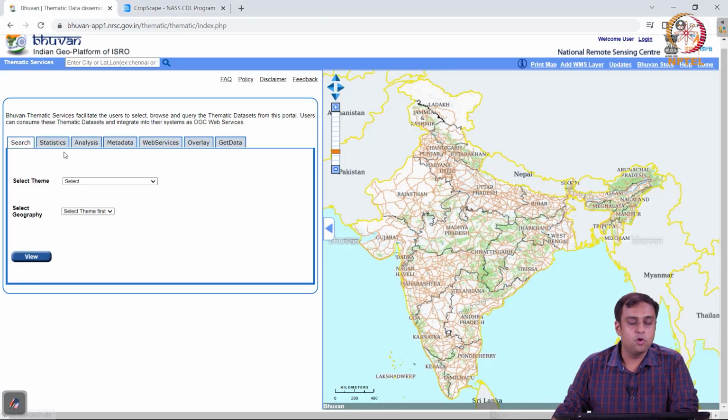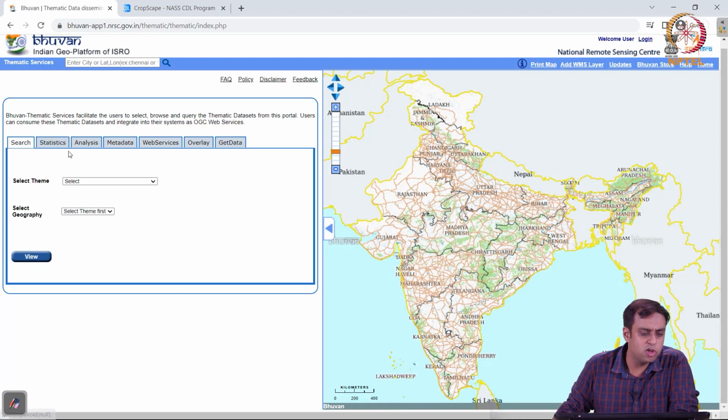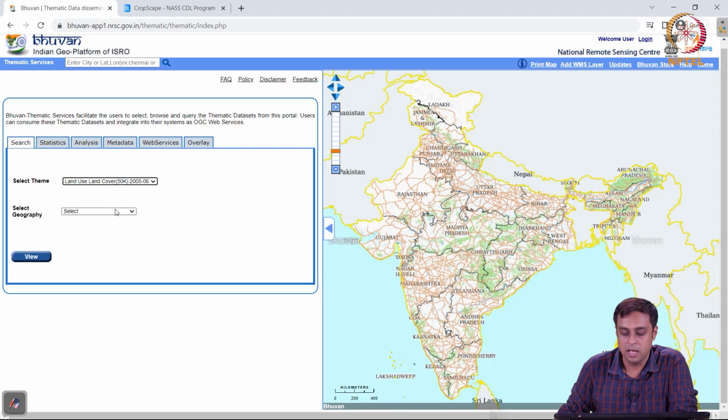Okay, so let's go back to a little exercise that we had given ourselves, which is to analyze an area of interest around the Guwahati metropolitan area. Let's go back to the Bhuvan land use land cover data set. So I'm going to again look for land use land cover 2005-6, and in geography, because I need to go study Guwahati.